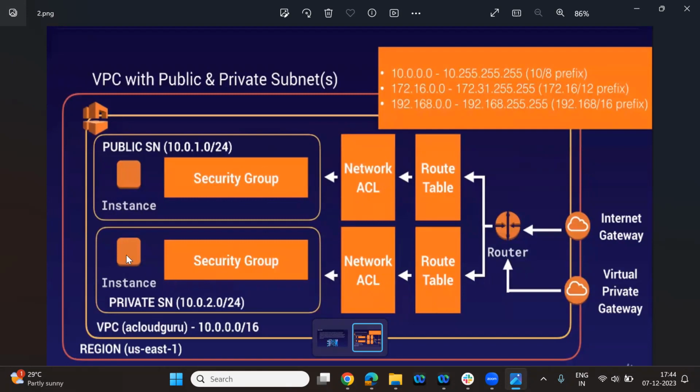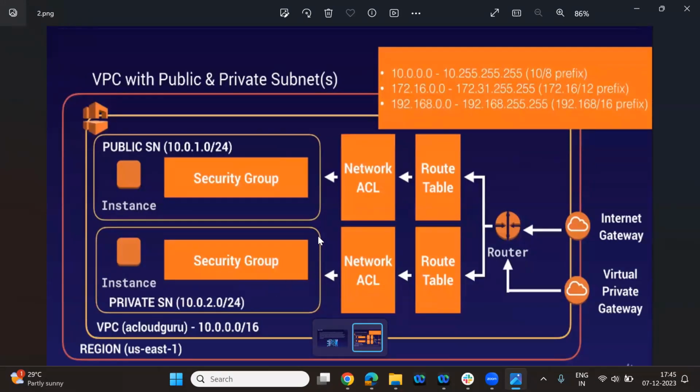If you see my cursor, this will be my public subnet. You can see public subnet is written already. This will be my private subnet. The public subnet will have the internet, but the private subnet will not. In the coming classes we will see how we can create the private subnet, through the NAT gateway, as I already told you. The NAT gateway will be inside the public subnet and connected to the private subnet. That's how the internet comes to the private subnet.